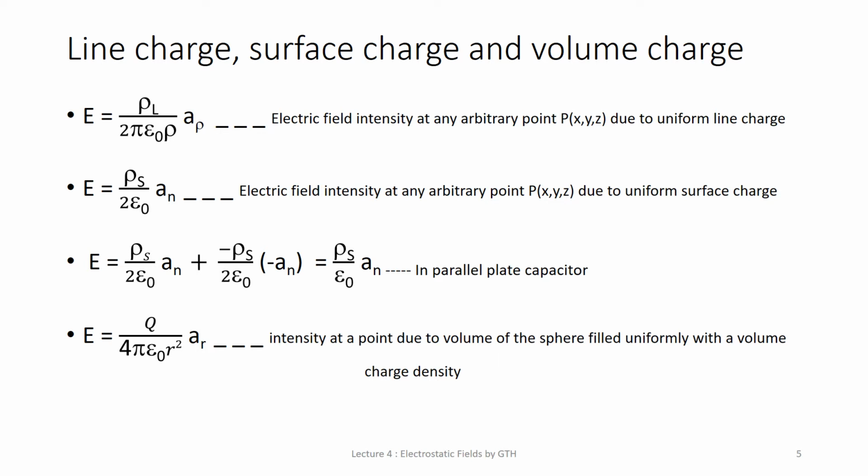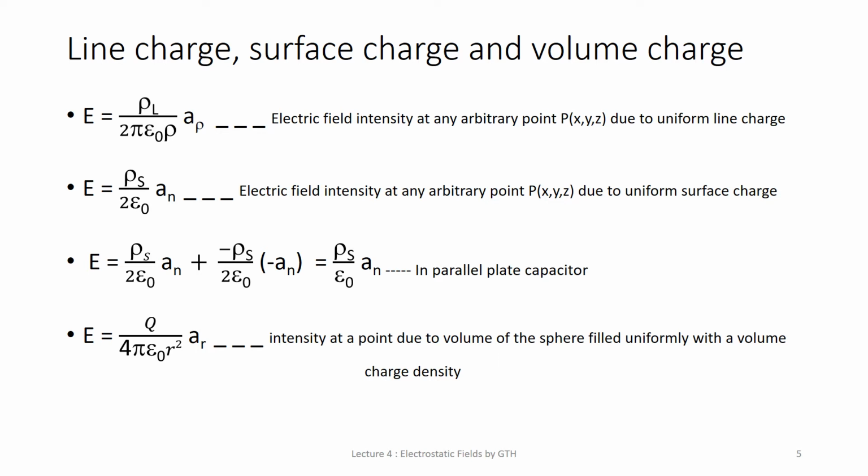So in the first plate it is an, the second plate it is minus an. Hence you will get rho s divided by epsilon 0 n. So this is the equation for the electric field intensity in a parallel plate capacitor. If you consider a small point charge, then it will become a volume.